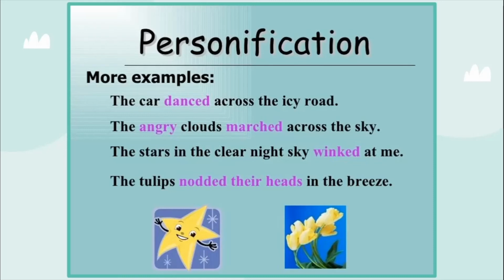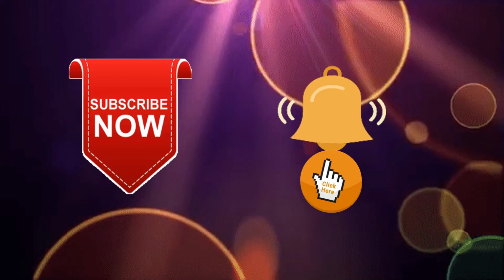The tulips nodded their heads. Now tulips don't have heads. Flowers don't have heads. But they are saying that they nodded their heads. And nodding is also a movement which is, you can say, unique to animals and human beings. So these are all examples of personification.